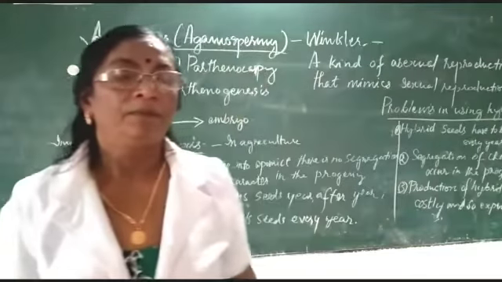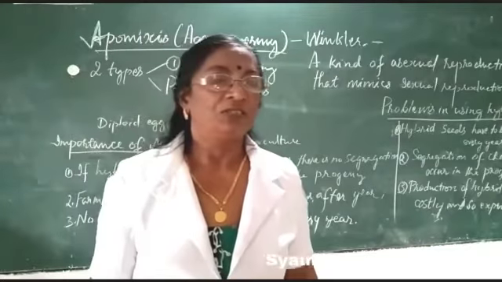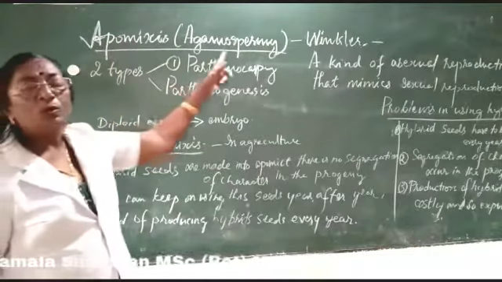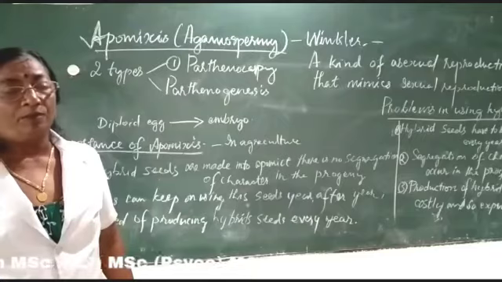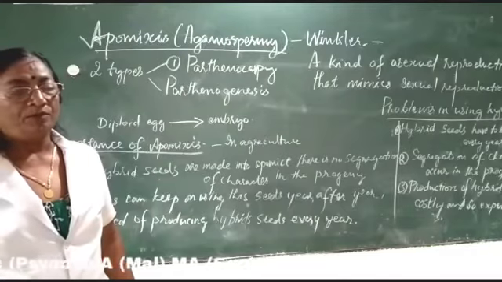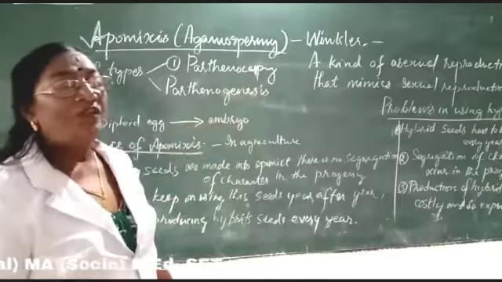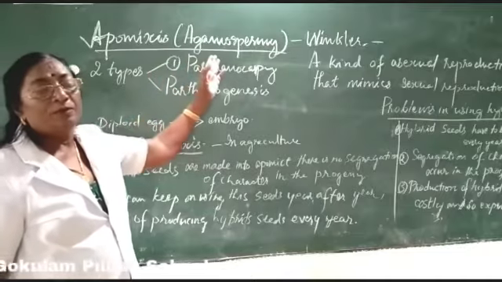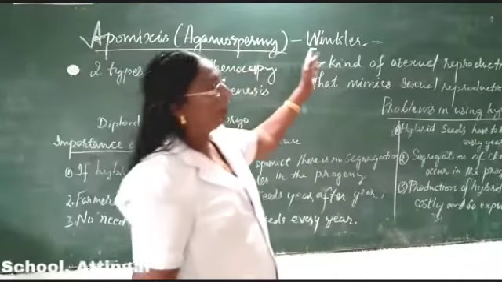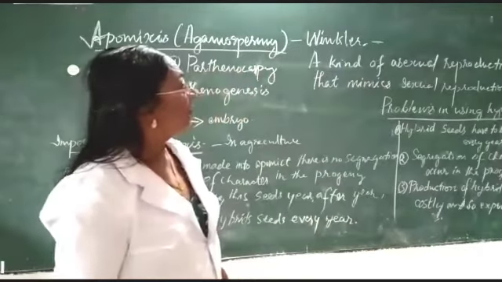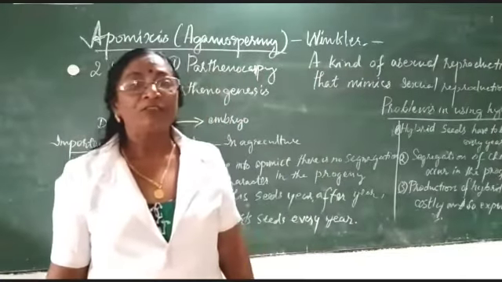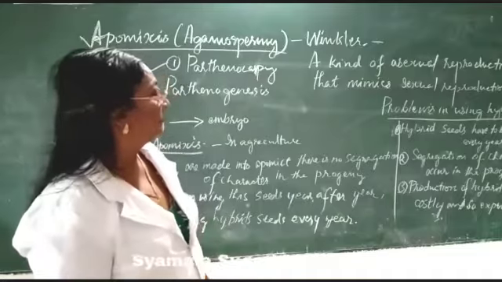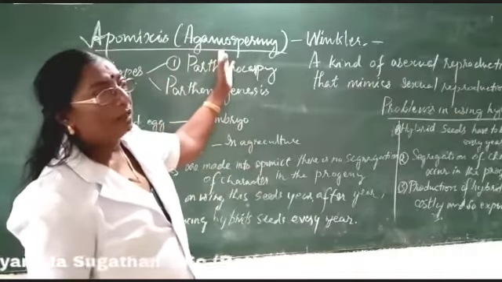Next we have to study apomixis. Apomixis is also known by the name agamospermy.